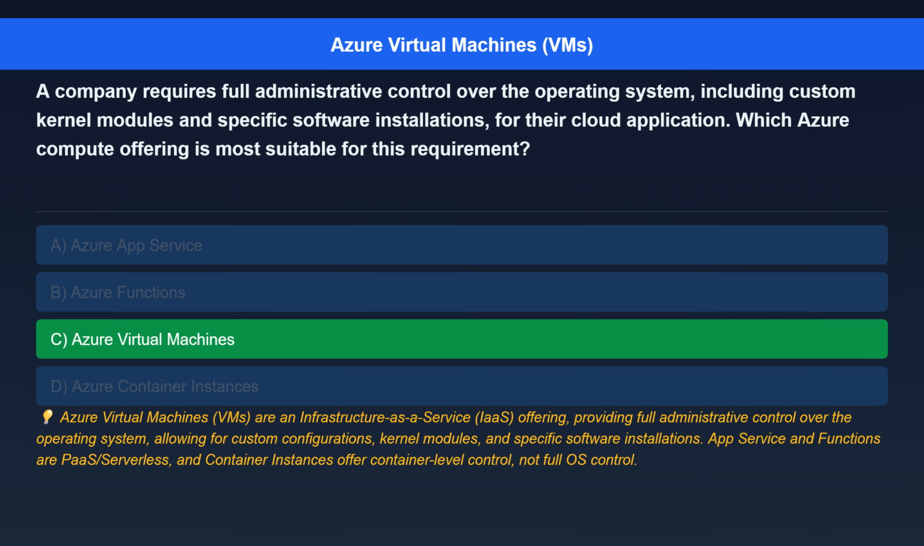The correct answer is Azure Virtual Machines. Here's the explanation. Azure Virtual Machines, VMs, are an infrastructure as a service, IaaS, offering, providing full administrative control over the operating system, allowing for custom configurations, kernel modules, and specific software installations. App Service and Functions are PaaS/serverless, and container instances offer container-level control, not full OS control.